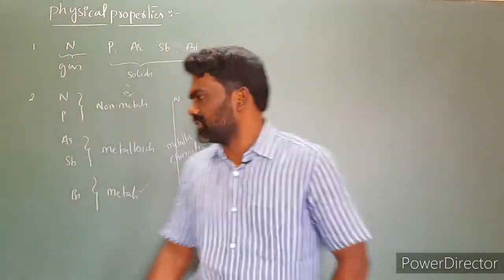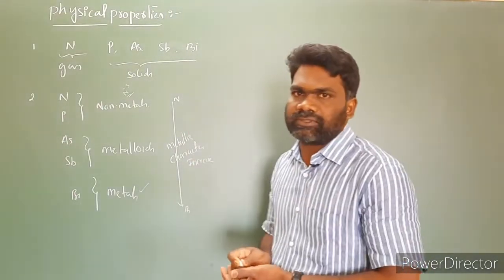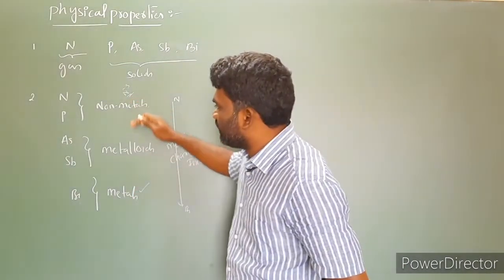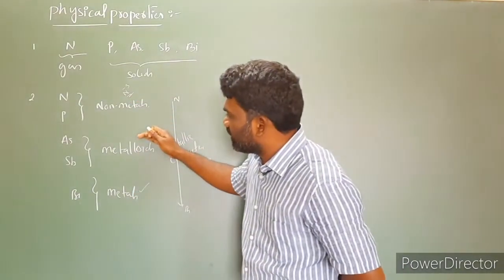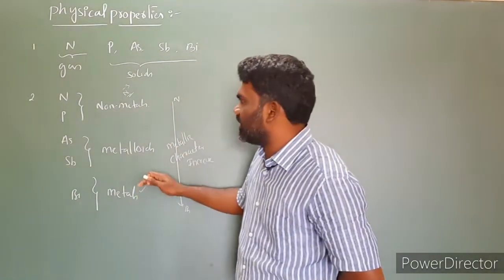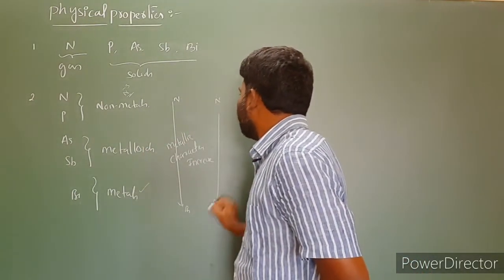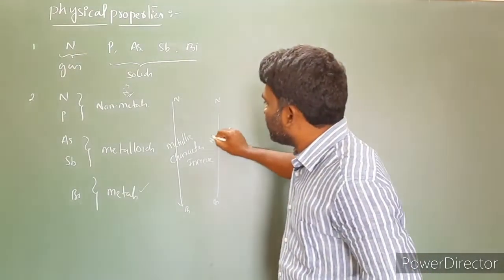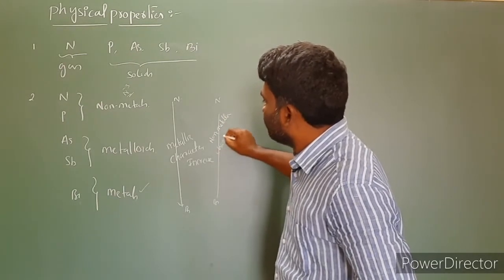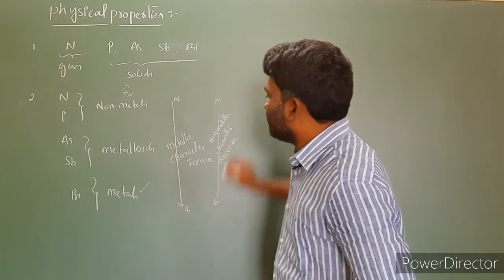Metallic character increases while moving from nitrogen to bismuth, since non-metallic character decreases. Non-metal nature converts into metalloid nature, which converts into metallic nature. So non-metal to metal means metallic character increases, and automatically non-metallic character decreases from nitrogen to bismuth.